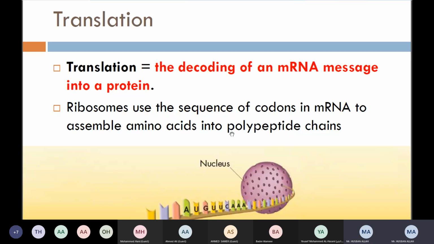So ribosome will use the sequence of the codon which is coming from the DNA, in the messenger RNA, to collect amino acid into a polypeptide chain.